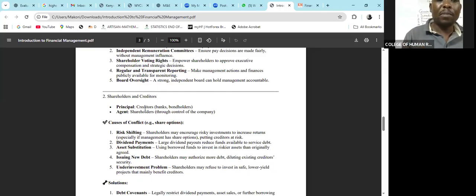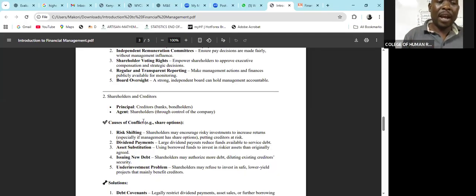So that is what we are simply talking about here. Some of the sources of finances, they normally come with what? With some restrictions. You are given finances to buy a motor vehicle, and you cannot use that money for any other thing. You are given something like a mortgage. It is either you buy a house or you build a house. You cannot use that money for anything else. So the creditors who gave that money, they will be monitoring you to ensure that you have done as per the agreement that you had.